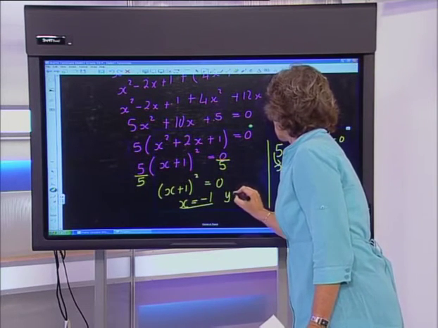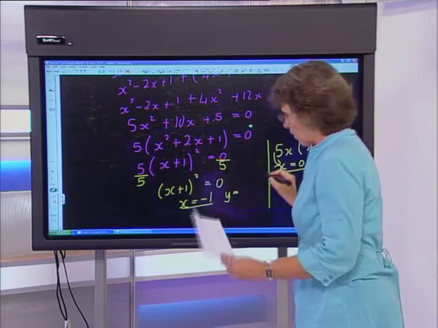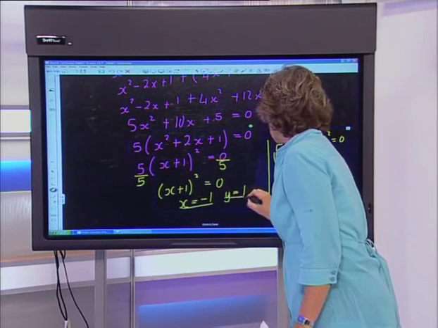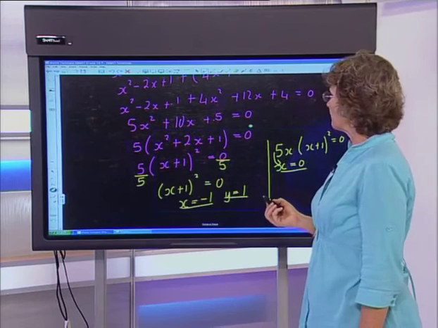And of course, guys, you're then going to go back and substitute for y, and that's going to be pretty easy, and you're going to get y is equal to 1.